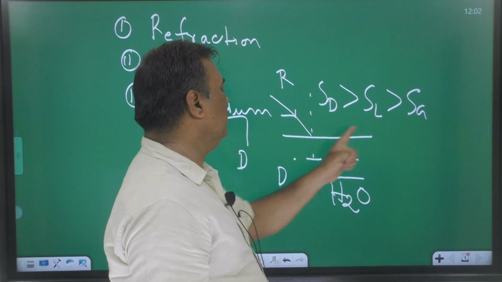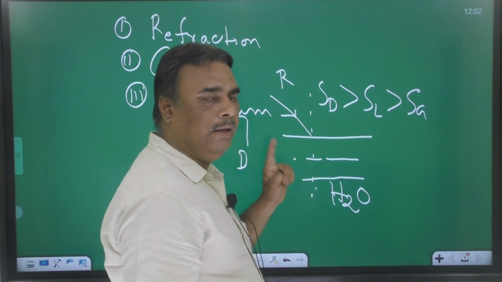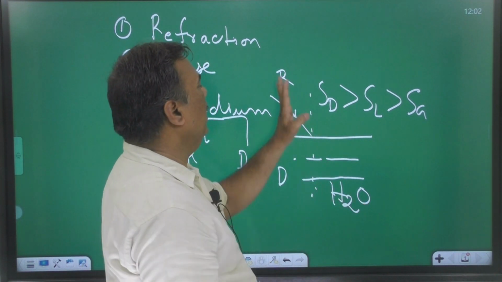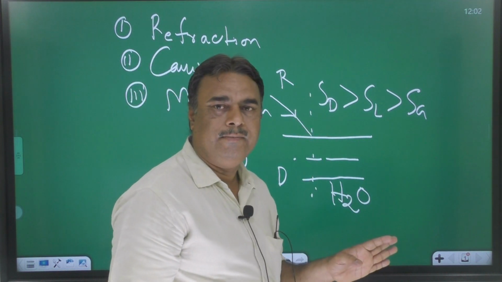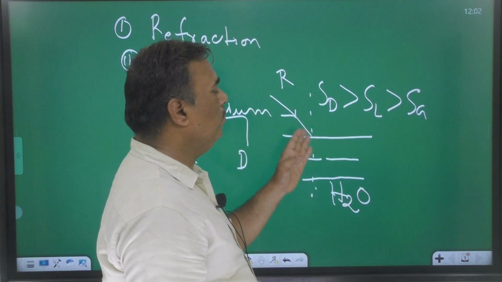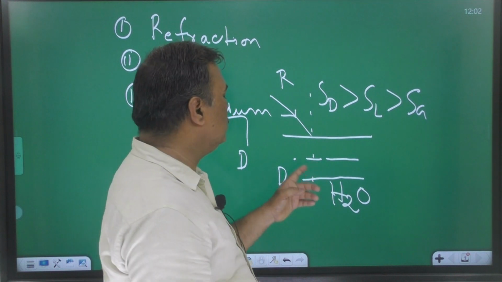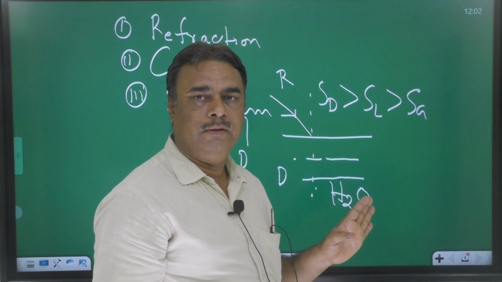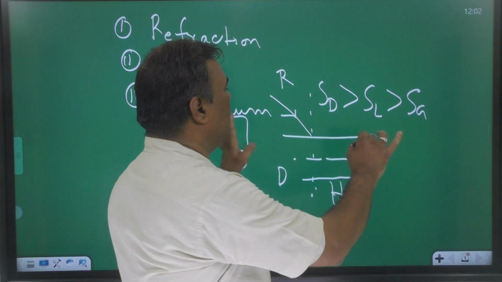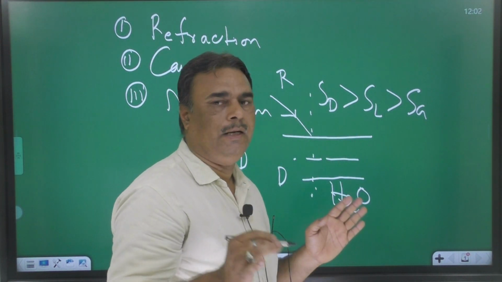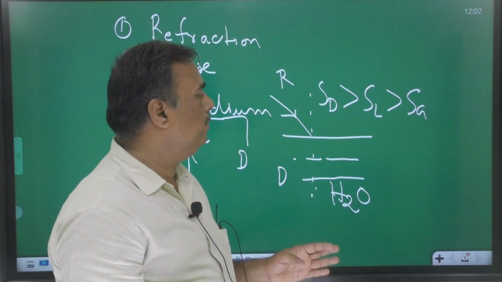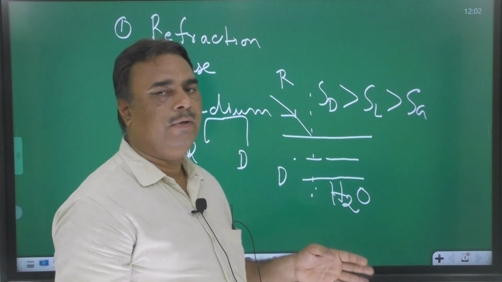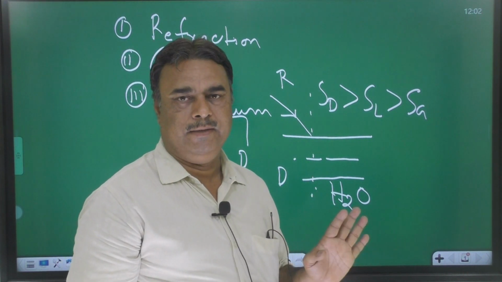By this concept, water becomes the rarer medium and air becomes the denser medium. So the sound wave will not bend towards the normal, it bends away from the normal. This is the first concept. With the help of this, you can understand which medium is denser or rarer. Is it clear?